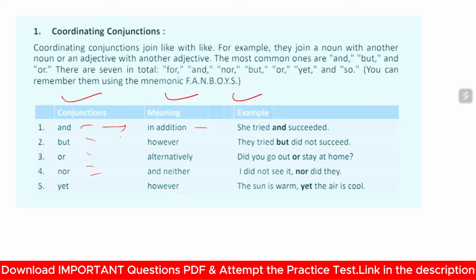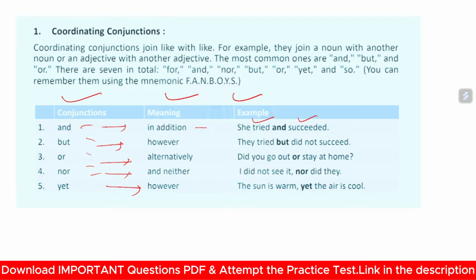And means in addition, but means however, or means alternatively, nor means and neither, yet means however. She tried and succeeded; in addition to trying, she succeeded. They tried but did not succeed; however, it was an unfortunate event. Did you go out or stay at home?